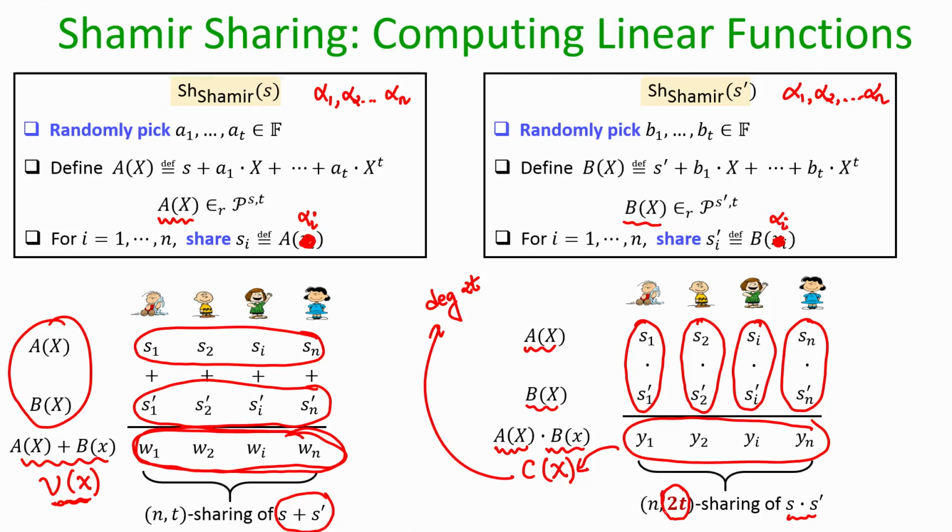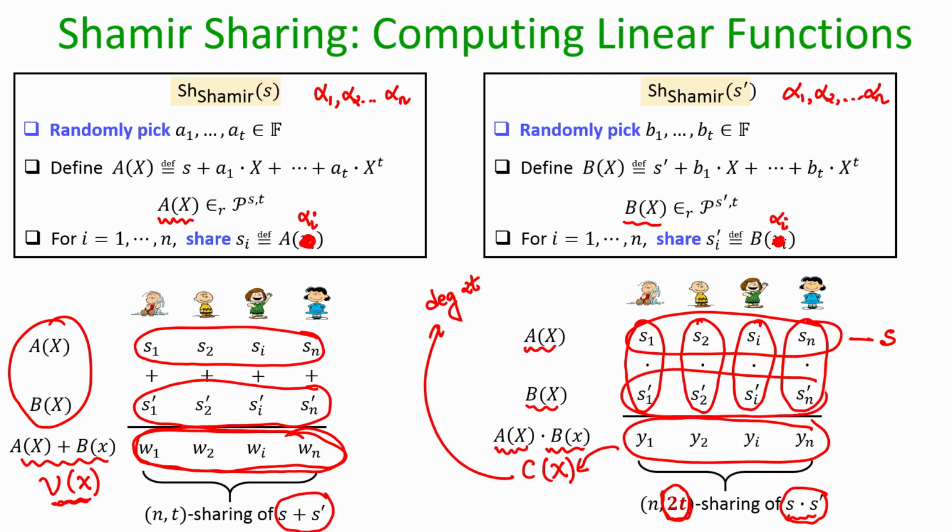What does it mean that the degree is 2t? It means that in order to reconstruct the value S times S prime, it is no longer the case that any set of t plus 1 shareholders can come together and reconstruct it. We started with an n comma t sharing of the values. The secret S was shared in such a way that any group of t plus 1 shareholders could come together and reconstruct the value S, because they constitute an authorized set.